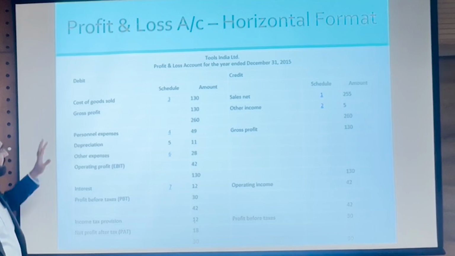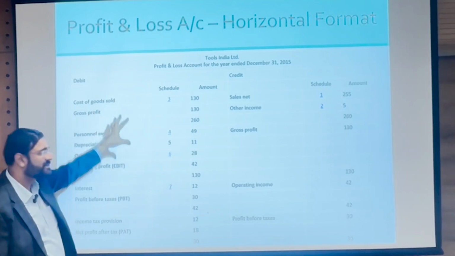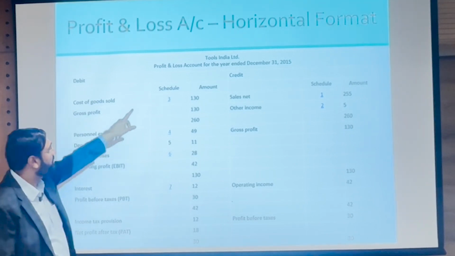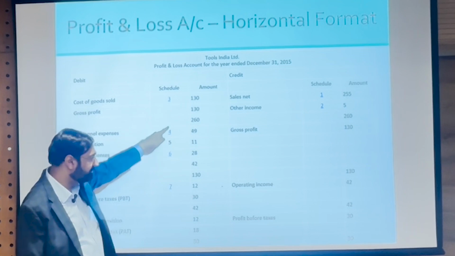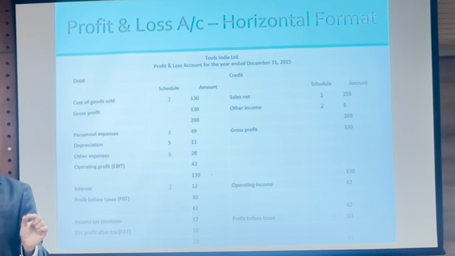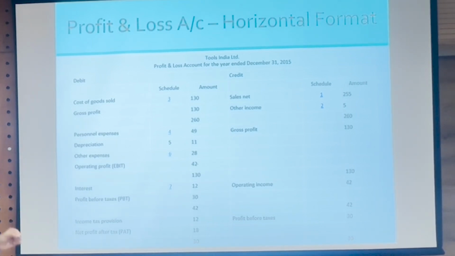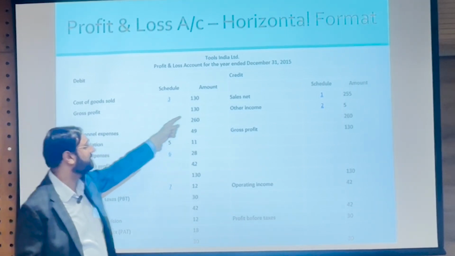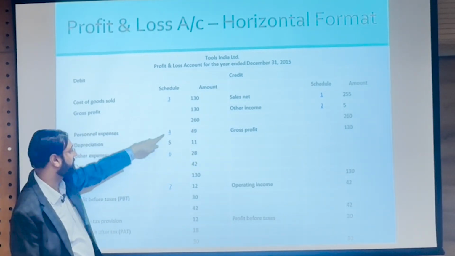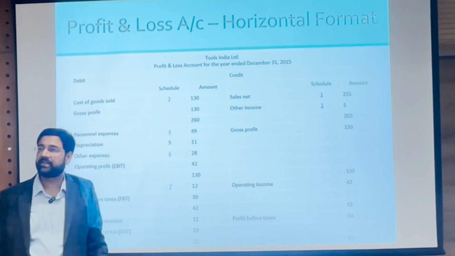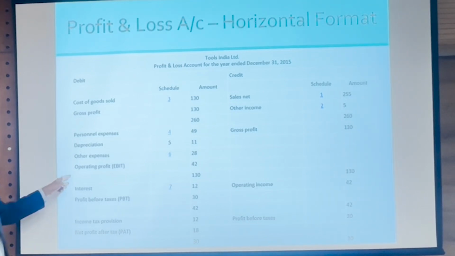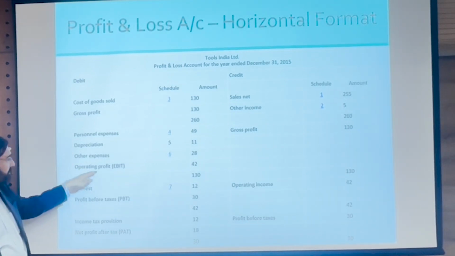Please note that these are just for the time being imaginary numbers taken from one of your sums in the book, but we also have a schedule. Check this, the schedule means for everything we have prepared a schedule with the details; this is just a summary number. How this 255 was arrived at, how this 5 was arrived at, how this 130 was arrived at, the details of all of these are in the schedule, right. Are you all clear?